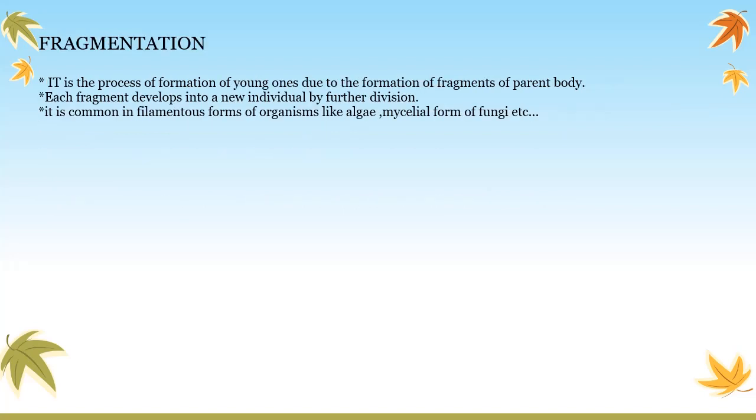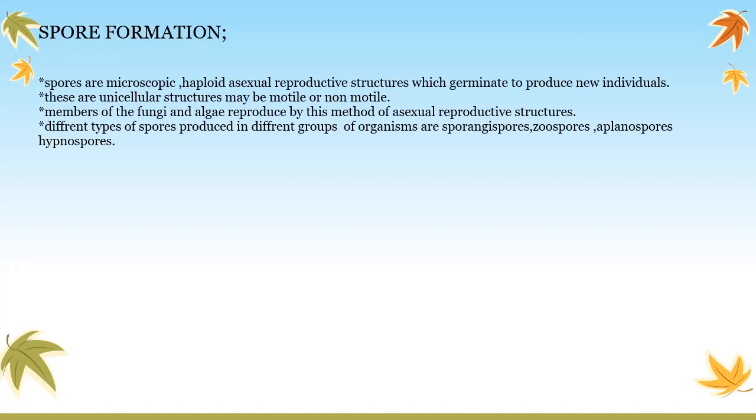The next method is fragmentation. It is the process of formation of young ones due to the formation of fragments of the parent body. Each fragment develops into a new individual by further division. It is common in filamentous forms of organisms like algae, the mycelial form of fungi, etc. The last common method of asexual reproduction is spore formation.